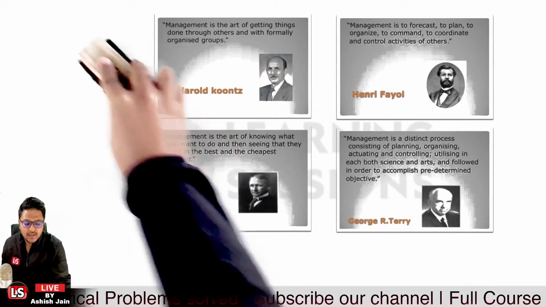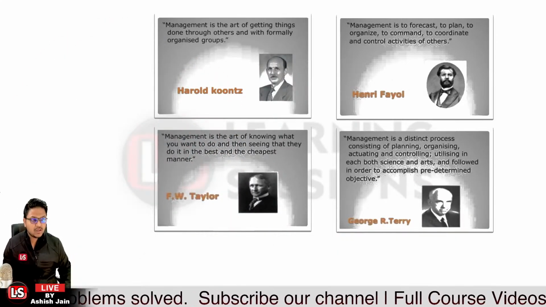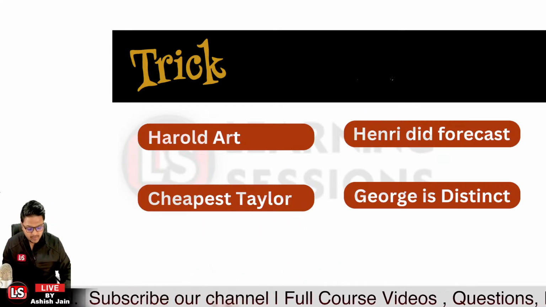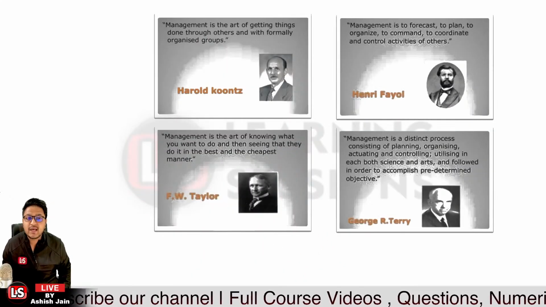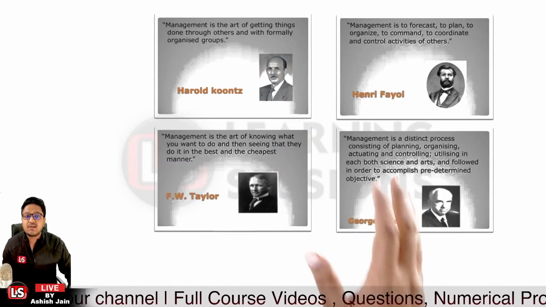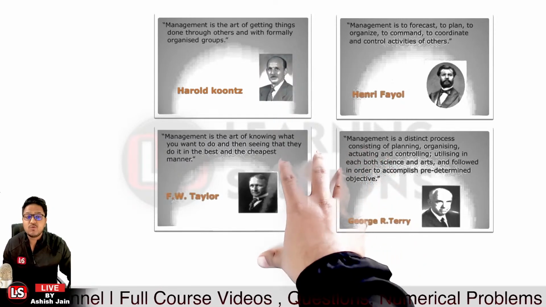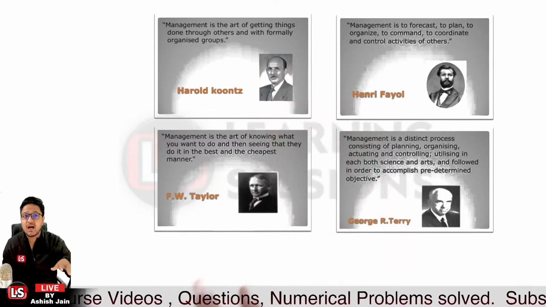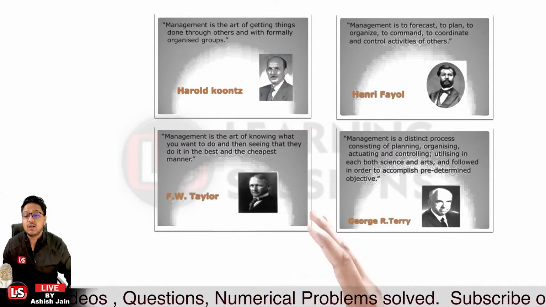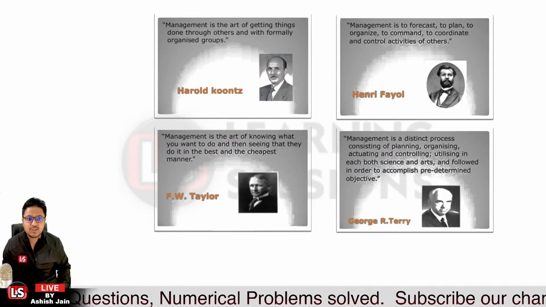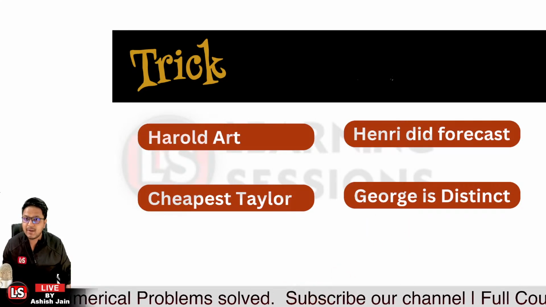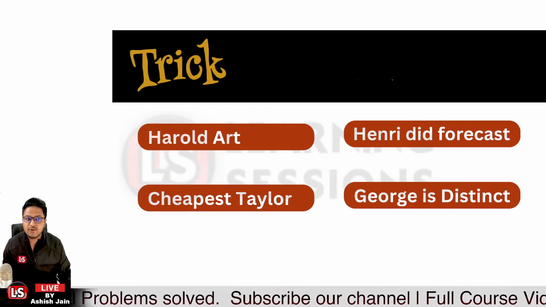And there is a short trick related to this. The trick is Harold Art. What do you mean by Harold Art? The first name was Harold Koontz, so the art definition was given by Harold Koontz, who said management is the art of getting things done through others. It's just a trick to memorize these four names along with the definitions.